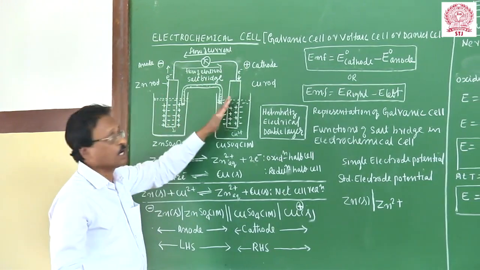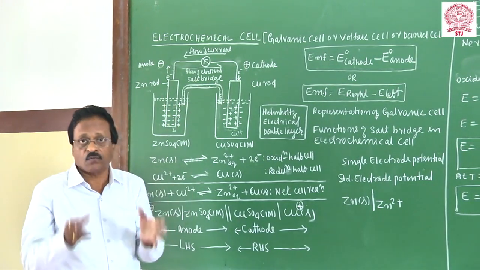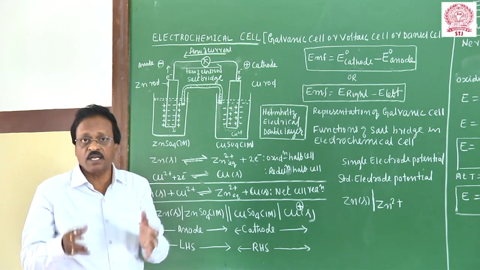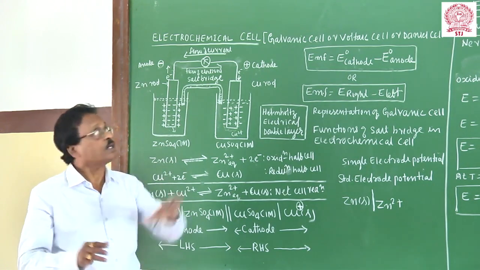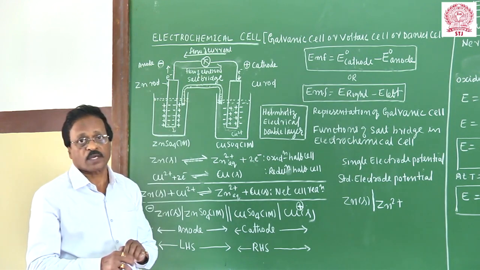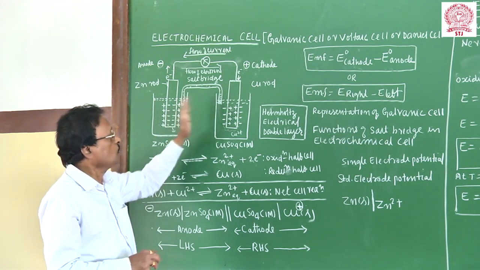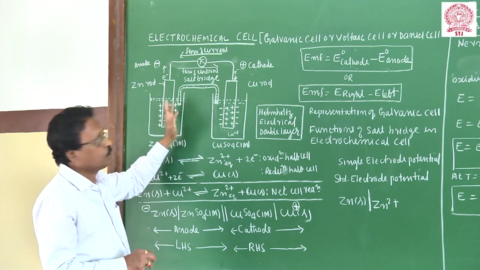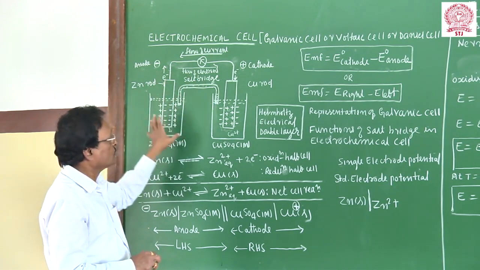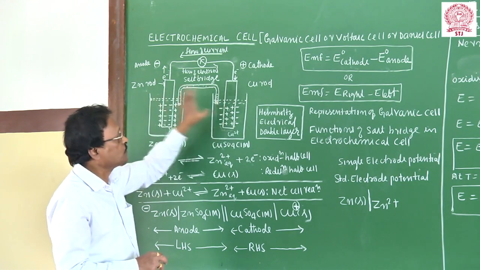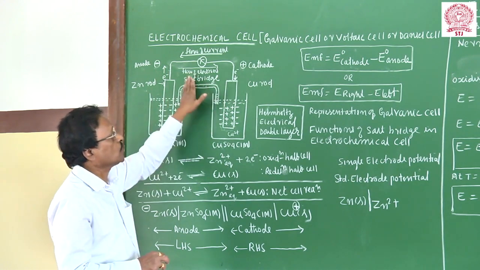So these two single electrodes have been combined to form a cell. That cell is called a galvanic cell or a voltaic cell. In general, we call it an electrochemical cell. Two half cells are combined to form an electrochemical cell.